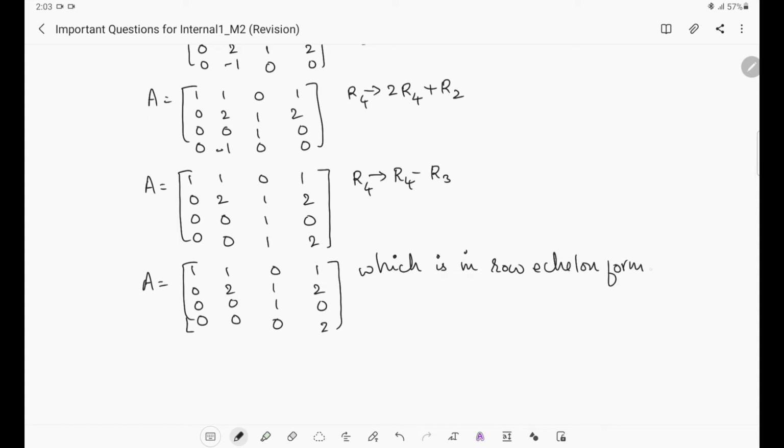So once it is in row echelon form, we can find the rank of this. Rank of A is the number of non-zero rows in this row echelon form. All are non-zero rows. At least one non-zero entry is there in each row. So that is why all are non-zero rows. So rank of A will be 4.